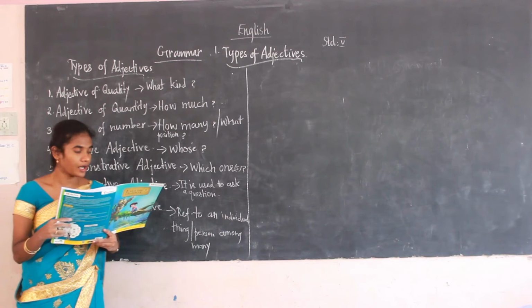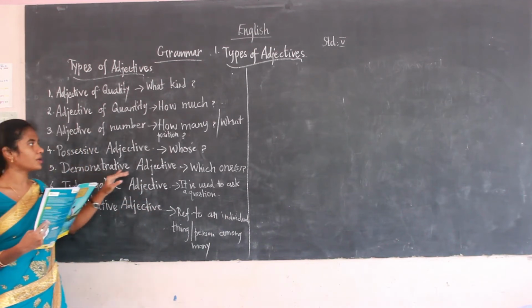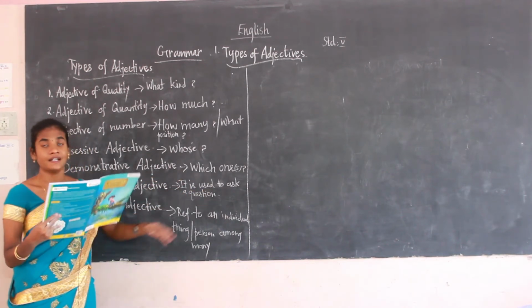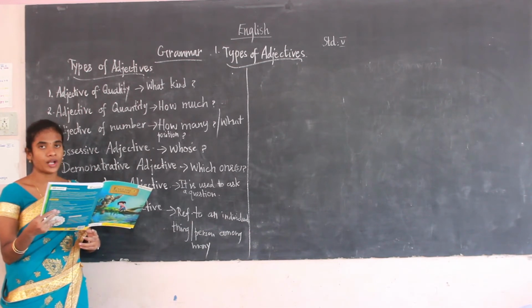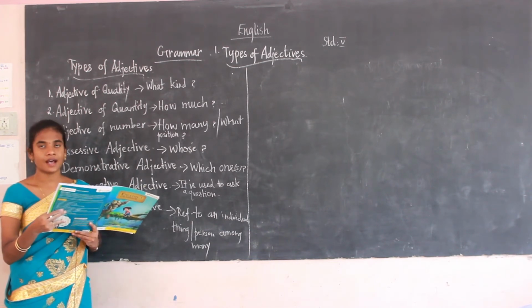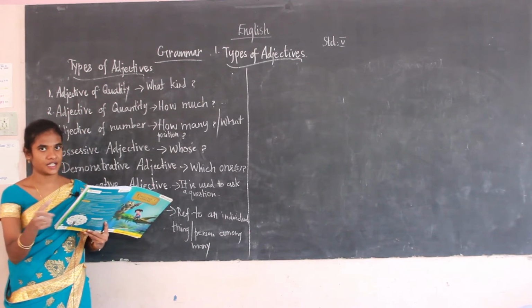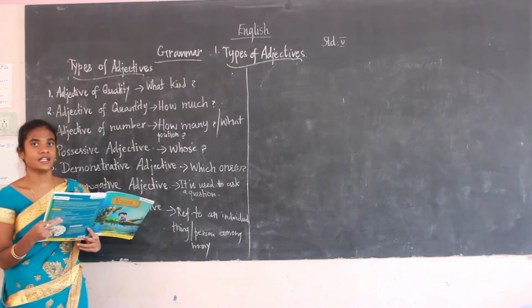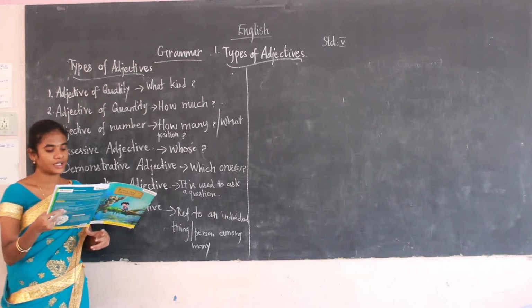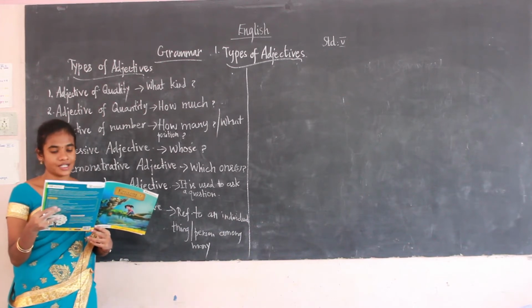The fifth one is the demonstrative adjective. It answers the question which one. The example words are this, that, these, those. If these words come in the adjective, you have to mention this adjective as the demonstrative adjective.